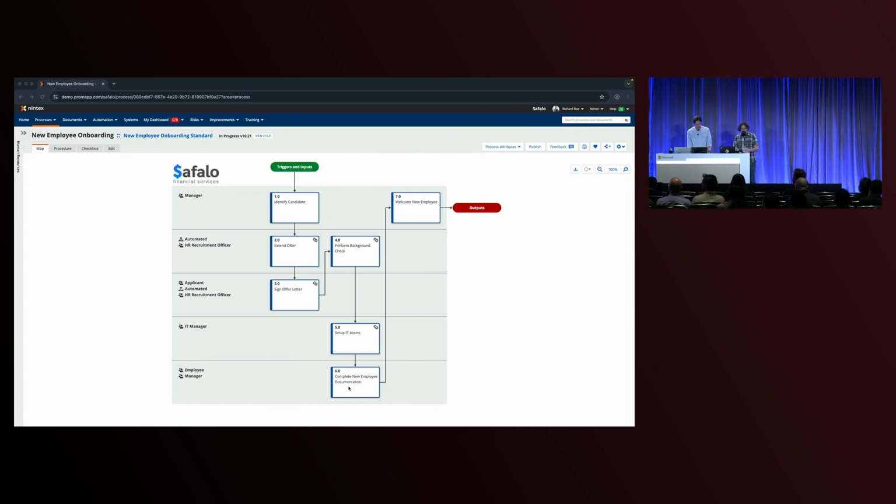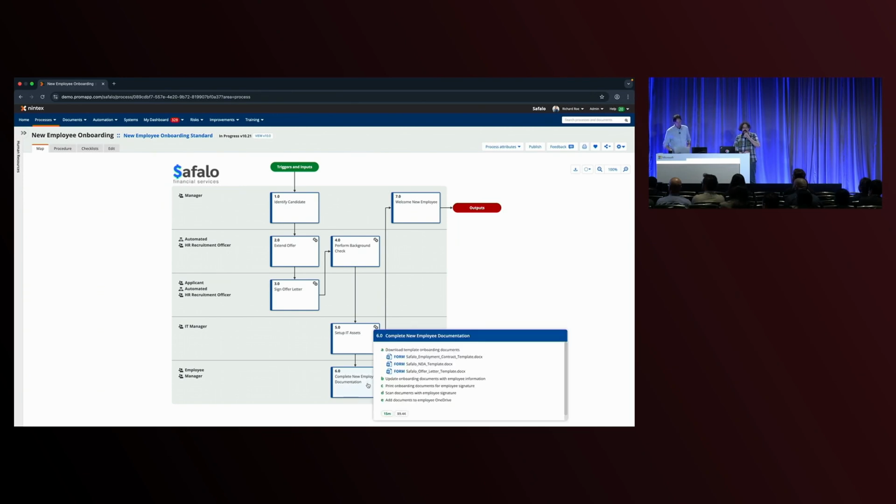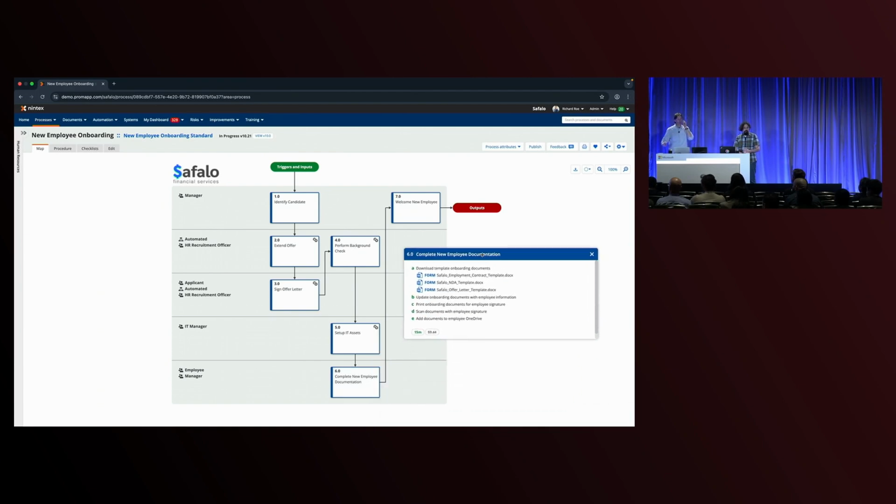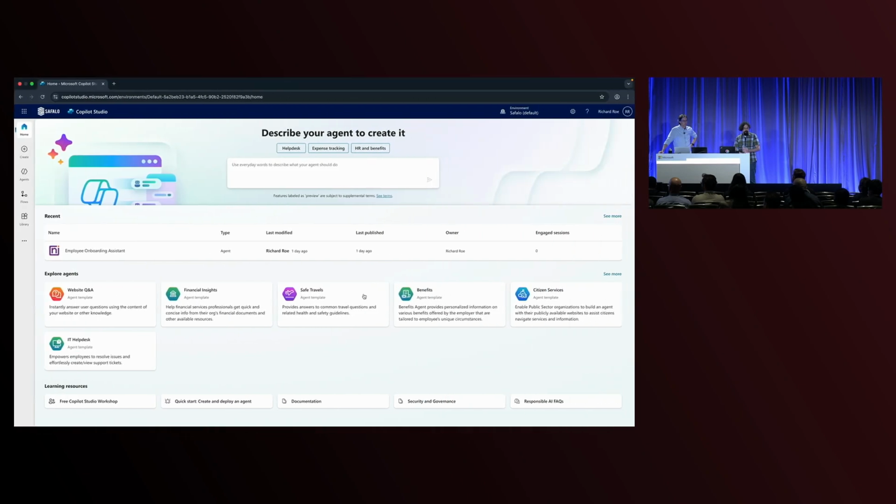We're going to step into the shoes of the HR team here at Sofalo Finance. As Sofalo onboards new employees, they have several documents that need to be downloaded, updated, and then given to the new employee for signature. Given that their employees need to interact with legacy on-prem financial systems, they also have on-prem certification work that needs to be completed before the documents can be signed. Right now, this part of the process takes about 30 minutes between the two activities. Let's see how we can streamline this by introducing a new Copilot agent to help the HR team.